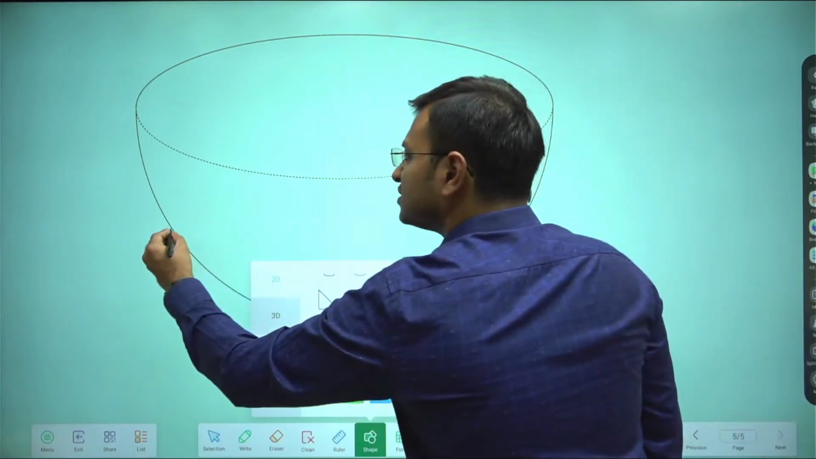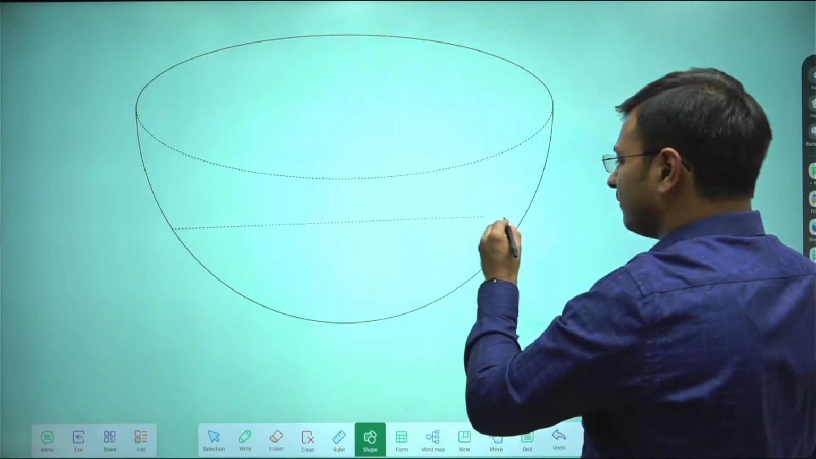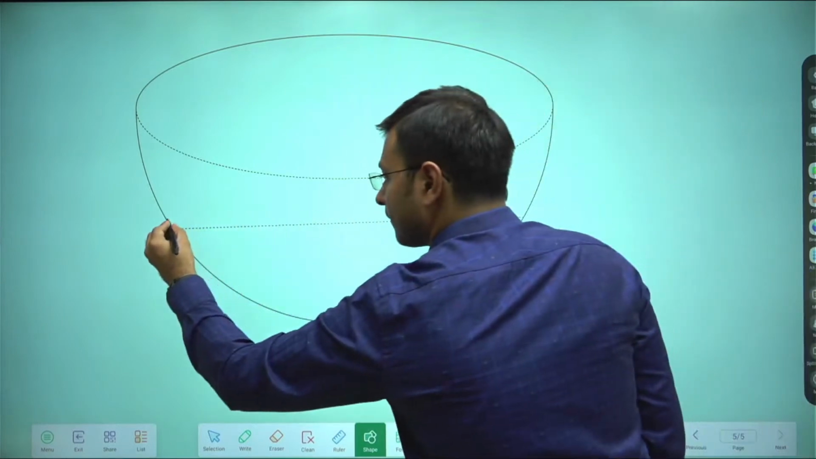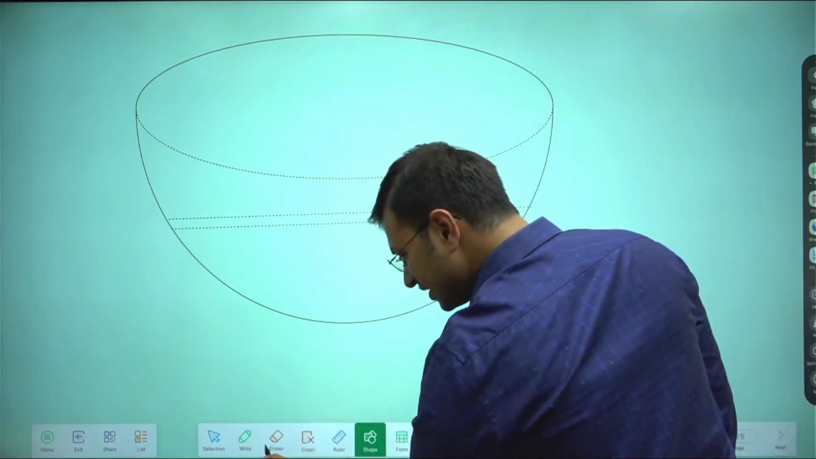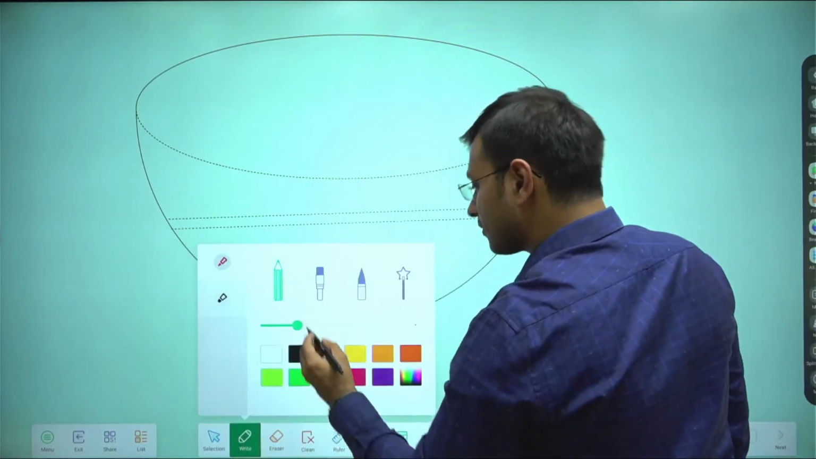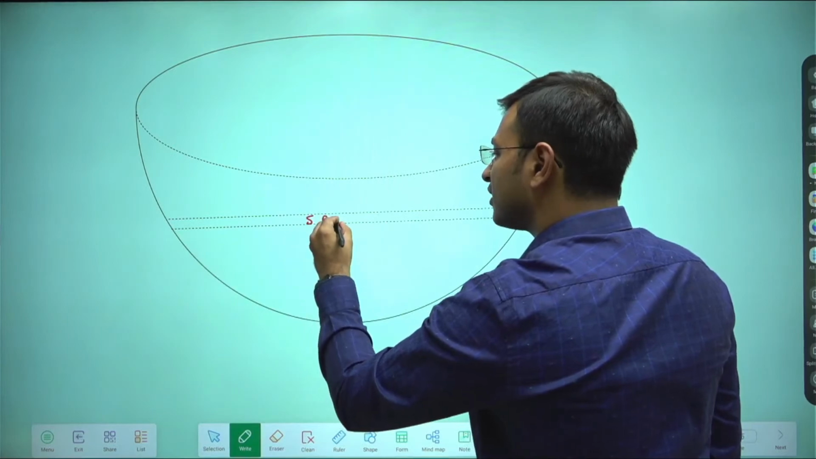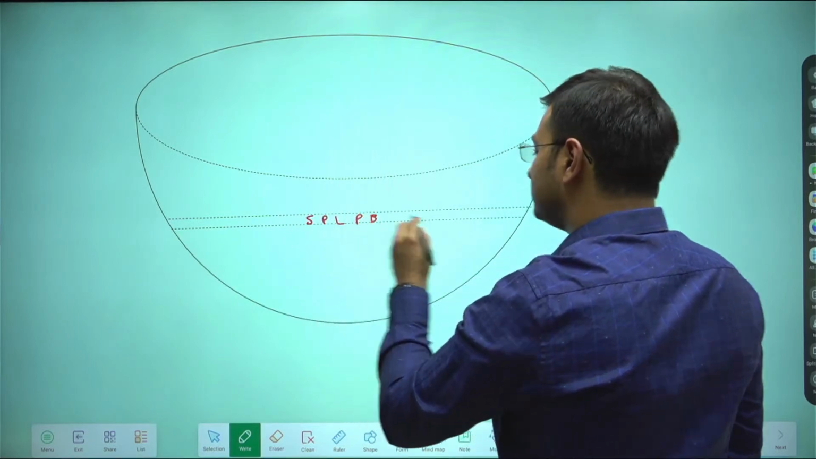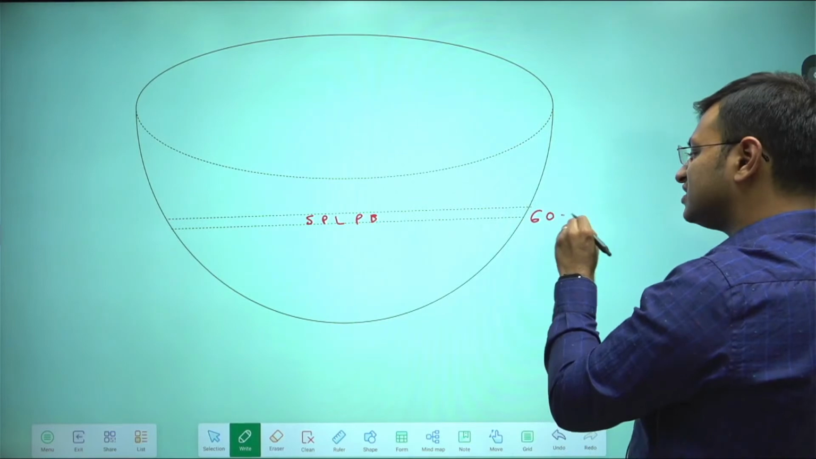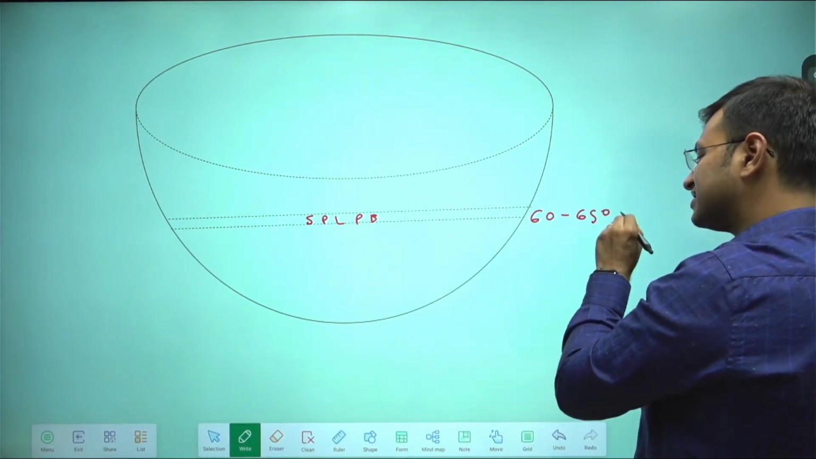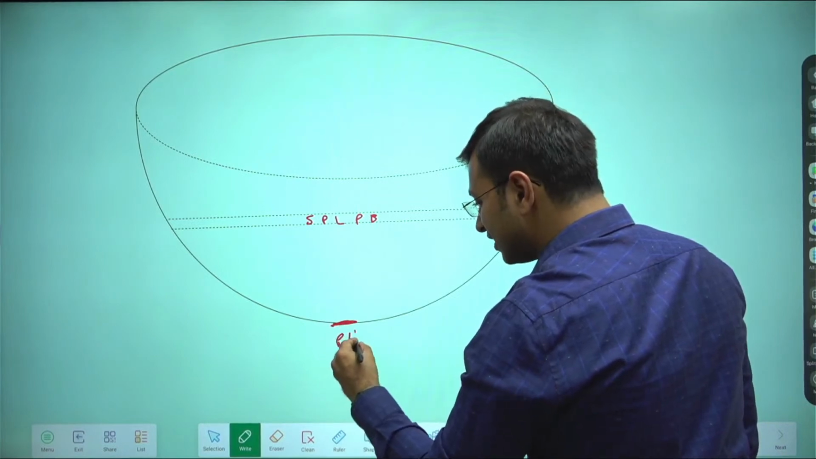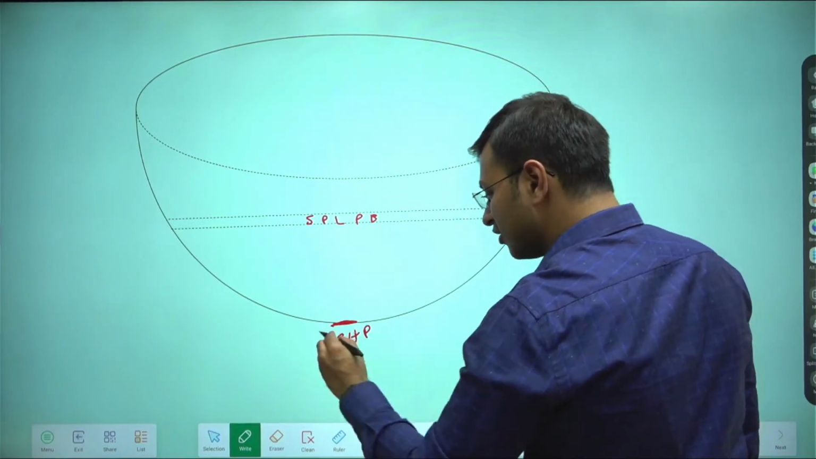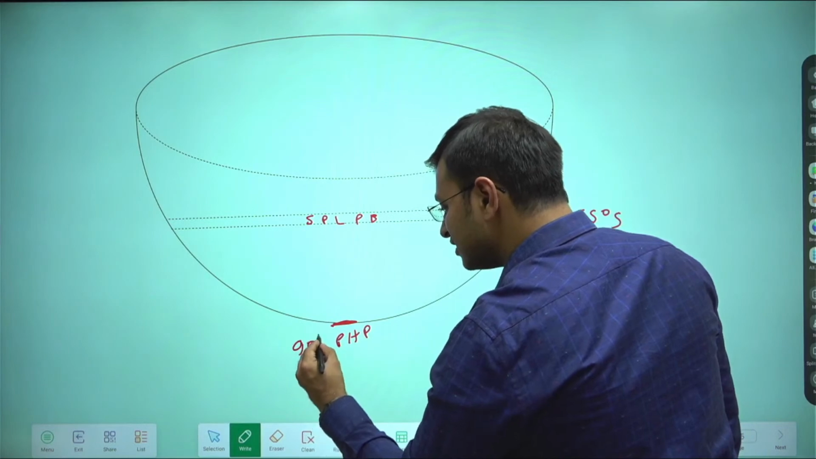So let's assume this is our SPLP, the subpolar low pressure belt of the southern hemisphere. This is our subpolar low pressure belt of the southern hemisphere. This is 60 to 65 degrees south, and this is our polar high pressure belt, the polar high pressure of 90 degrees south.